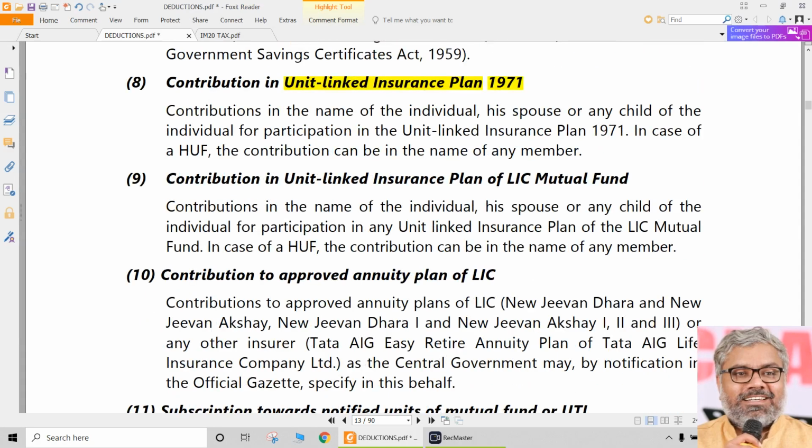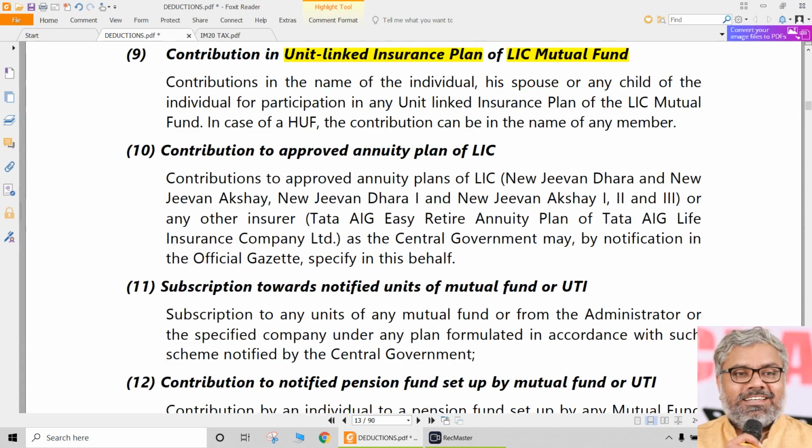Same, contribution to the Unit Linked Insurance Plan of LIC Mutual Fund. So LIC here is Life Insurance Corporation. Life Insurance Corporation has a mutual fund. In that there is a unit linked insurance plan. There will be hundreds of them, but one of them is given here. That is the ULIP plan of LIC Mutual Fund. If anybody contributed to that, they will get deduction under 80C.